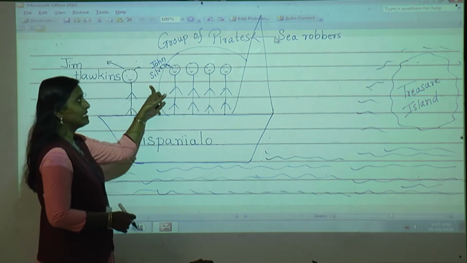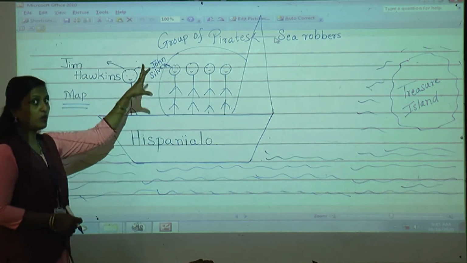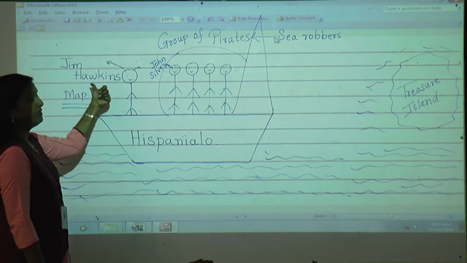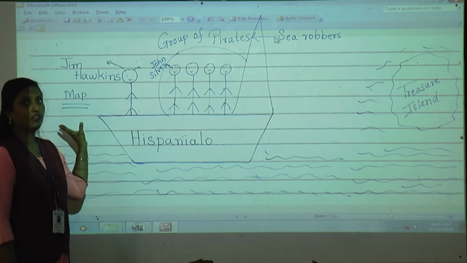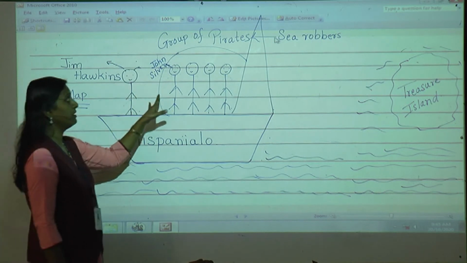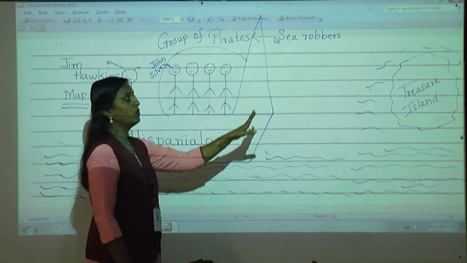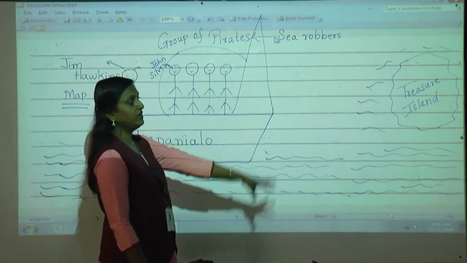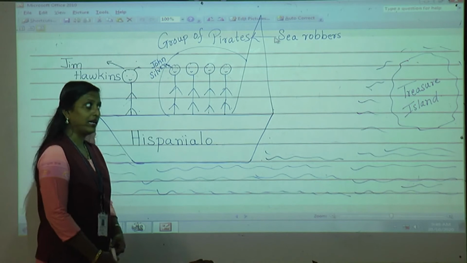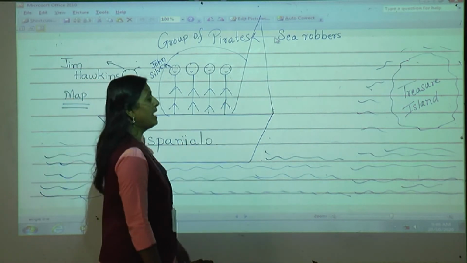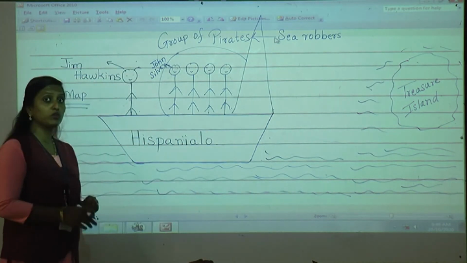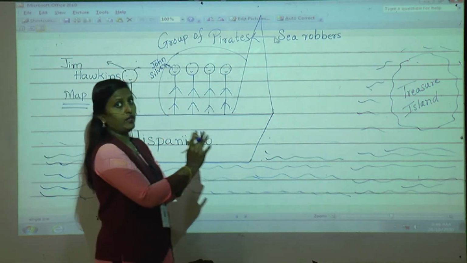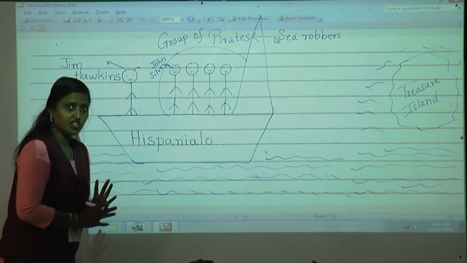And this John Silver is also one of the group of pirates. What they are thinking is that if they come along with Jim Hawkins, Jim will share that map with them, and they will all go to that treasure island and get the valuable things, or whatever is buried in that island. Now in this lesson we are going to see whether these people reach that island or not, and whether they got the treasure or not.